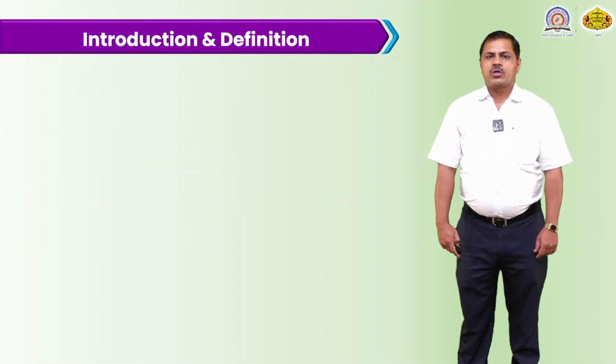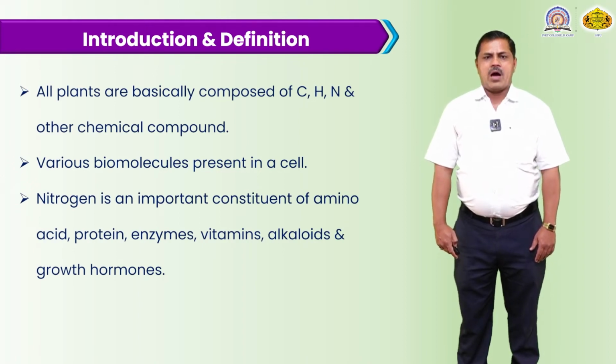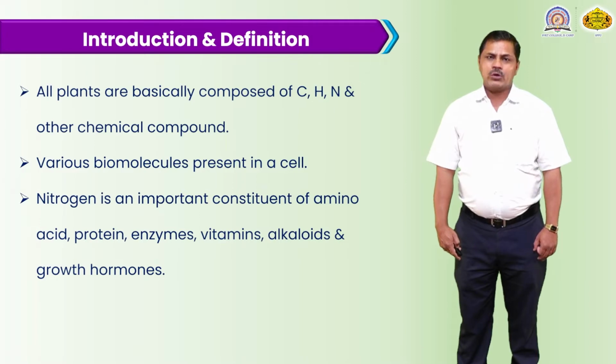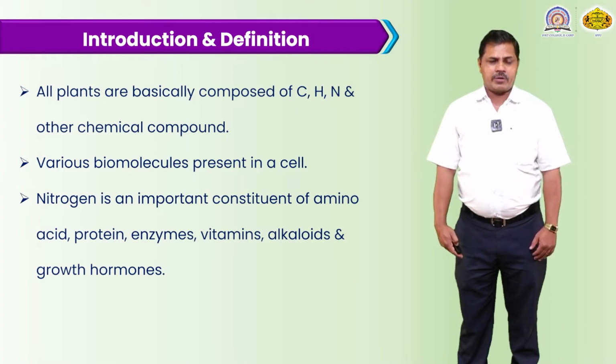Then we will discuss the introduction and definition of nitrogen metabolism. All plant cells are composed of carbon, hydrogen, nitrogen and many other chemical compounds required for cell growth and development. Various biomolecules are present in all cells, along with another set of biomolecules, micro as well as macronutrients. These molecules are present inside the cell and are required for further growth and development.